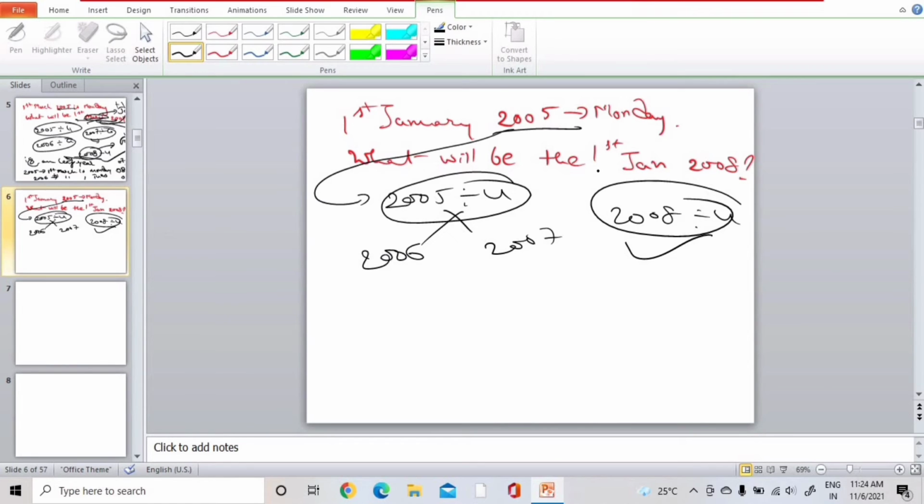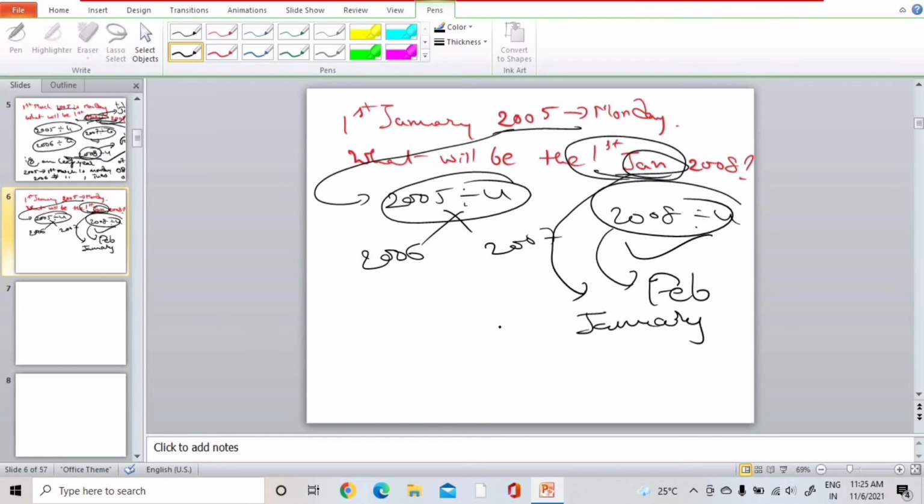But they have mentioned it is 1st January. In 2008, we will get the extra day in February month. Here they have mentioned January, so we need to add only plus 1, not plus 2. Okay? If they have mentioned March, we need to add plus 2.